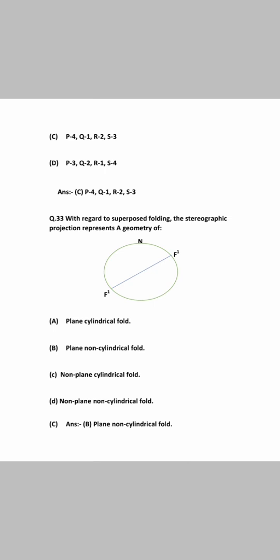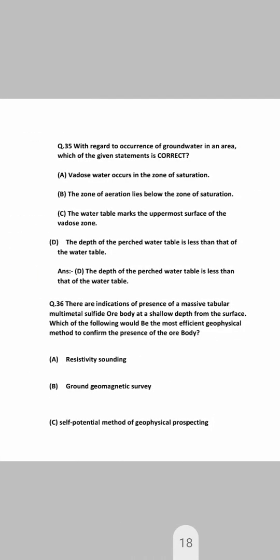The 33rd question is, this is a picture which shows a projection representing the geometry of a normal and these are two folds. So we have to find out which kind of fold it is. So the answer is plane non-cylindrical fold, answer B.